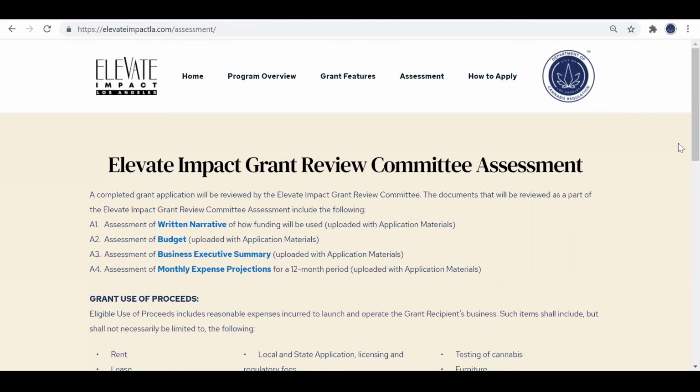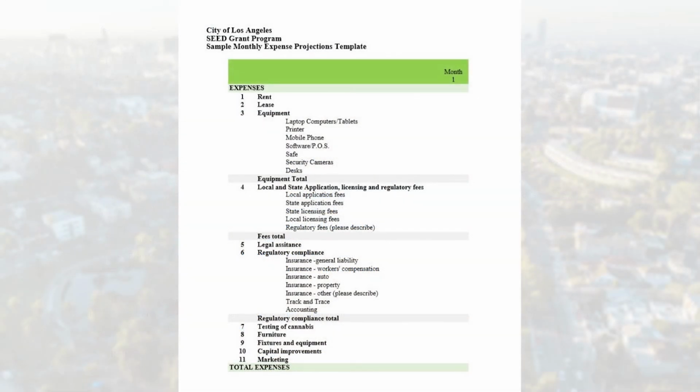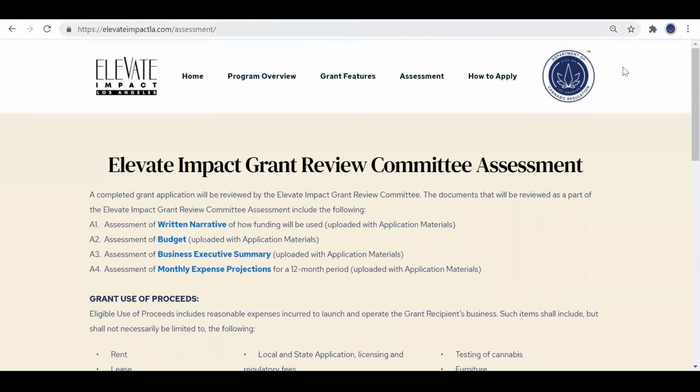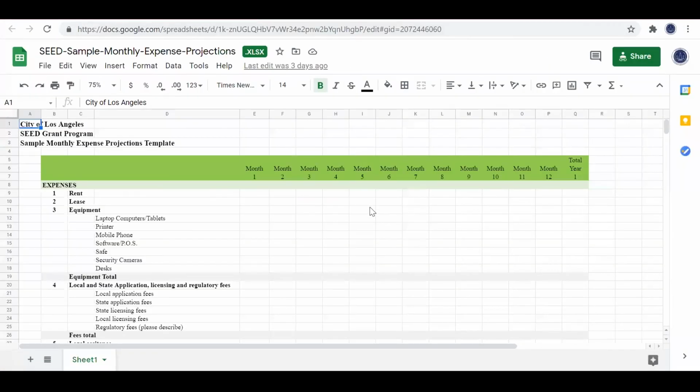The final grant assessment requirement is Document A4, the Monthly Expense Projection Sheet. The Monthly Expense Projection is a document that requires you to upload an Excel spreadsheet or the Google Sheet format. One of the most critical aspects of running a business is making sure that you don't run out of cash. One of the ways to ensure that you don't run out of cash is by having an understanding of how much money you need to spend, not just all at once, but also over time.